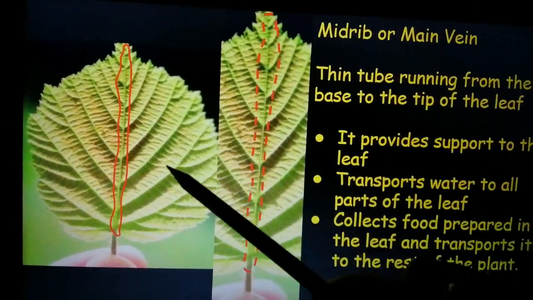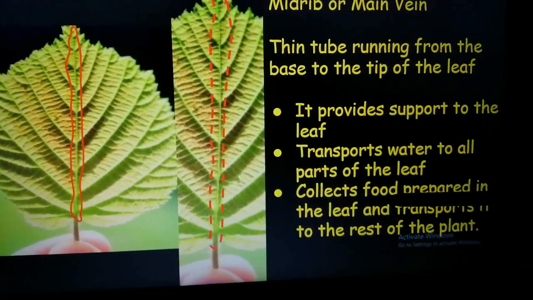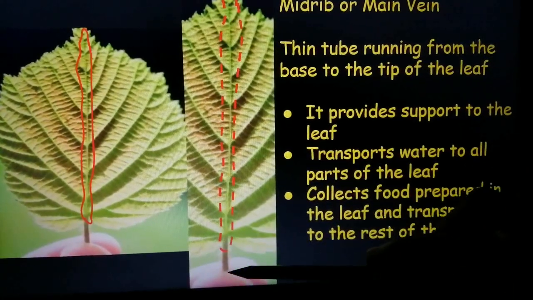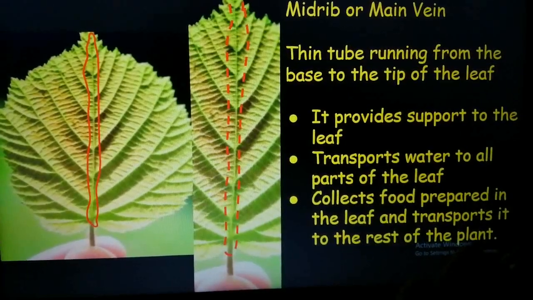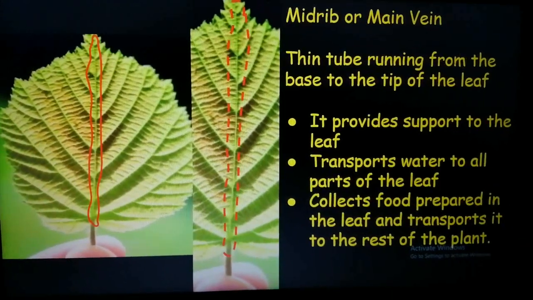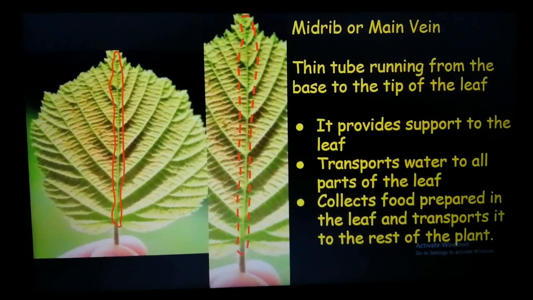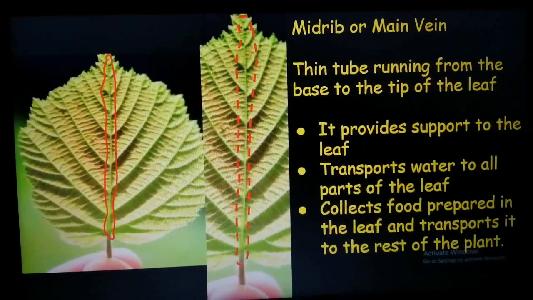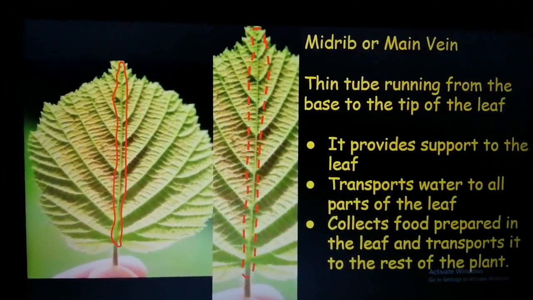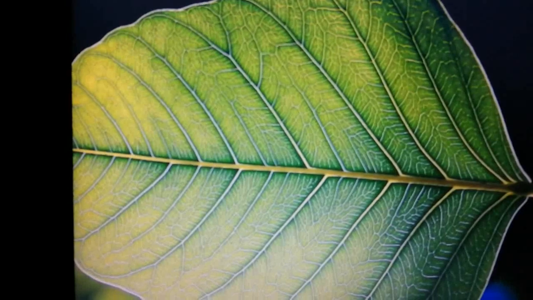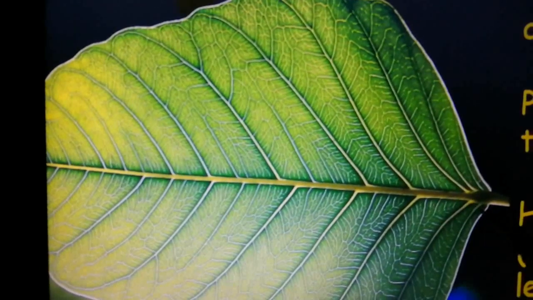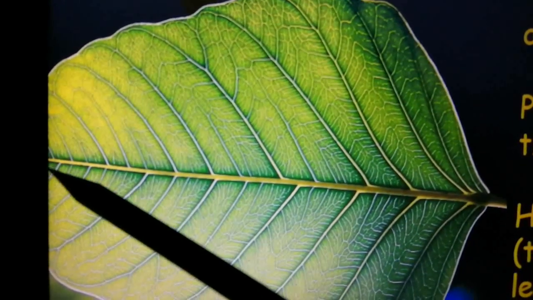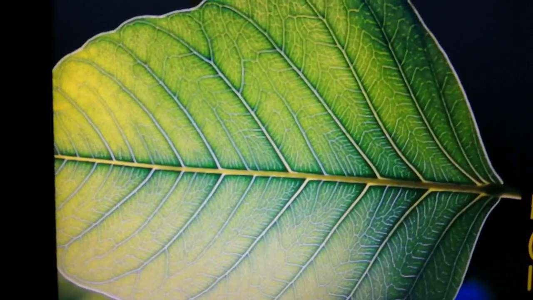Also, with the help of the same branches, it will collect the food prepared and transport it through the stalk, and the stalk will be attached to the stem, and in that way the food is distributed to all the other parts of the plant. Clear? So this is the midrib in the center. It is more clear over here. You can see that this is the stalk, and in the center there is a tube-like structure. This is the midvein. Clear?